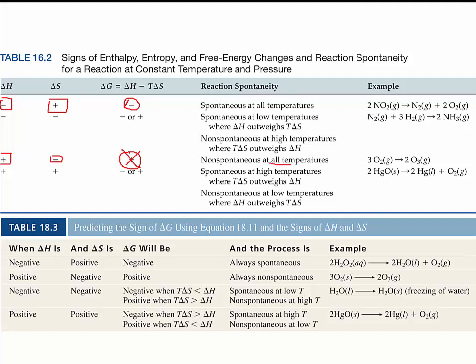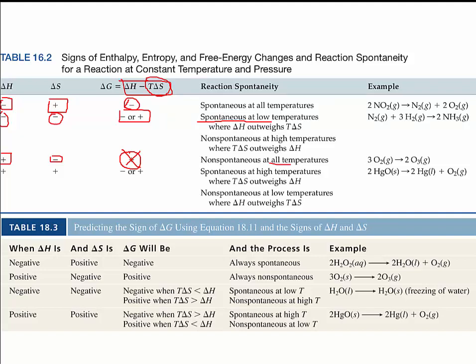Then you have to look at the case where delta H is negative and delta S is negative. Well, delta G could be positive or negative depending on the temperature. It's going to be spontaneous at low temperatures, where the delta H term is going to win. So if I look at this T delta S term, I want the temperature to be small, so this term becomes small.